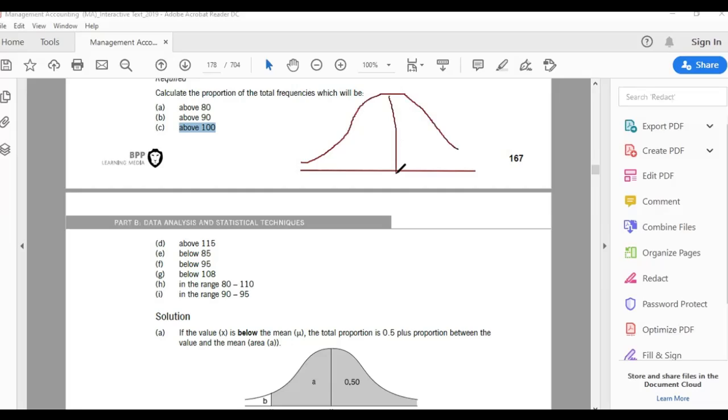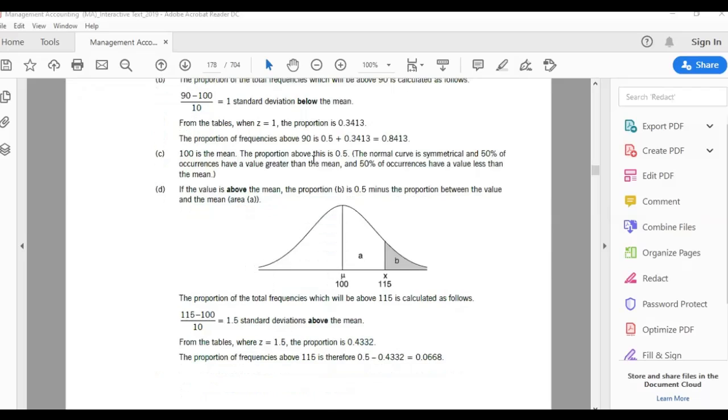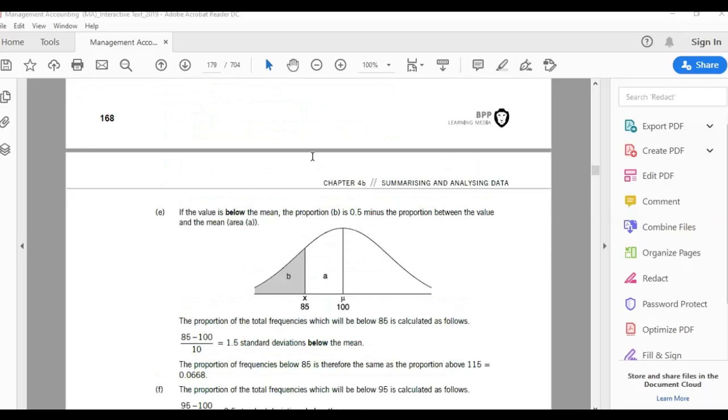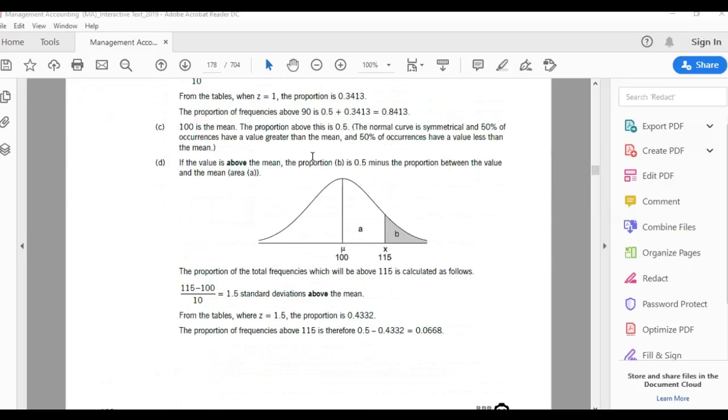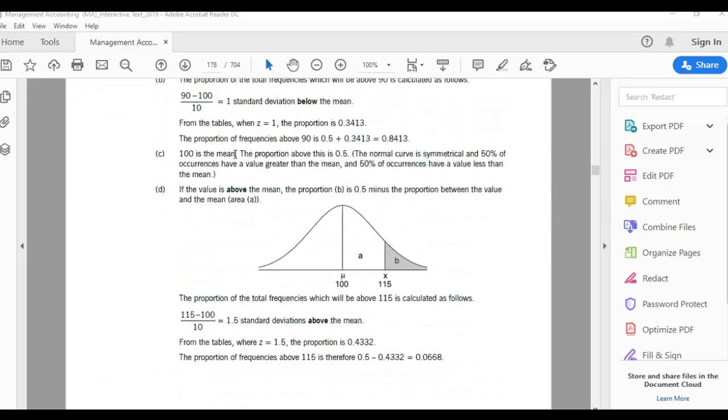This is 100. So 50%. You got it. Now you understand it. Above 100, 100 is the mean. The proportion above 100 is 0.5. You understood it already.